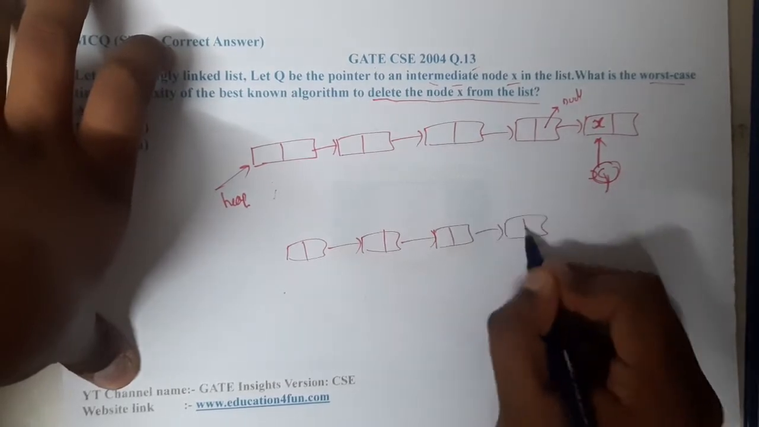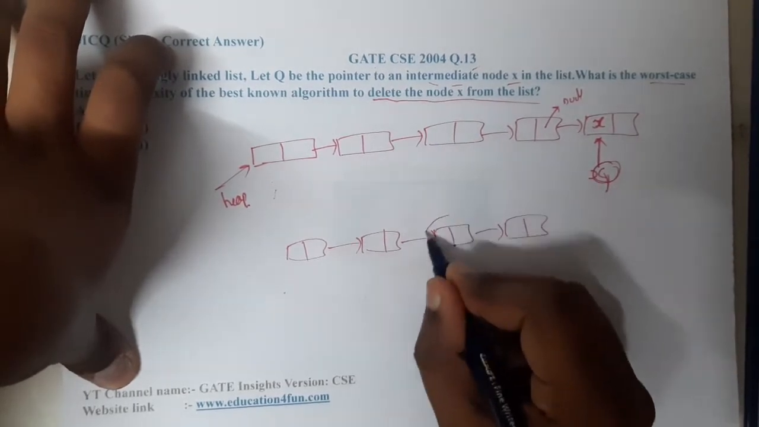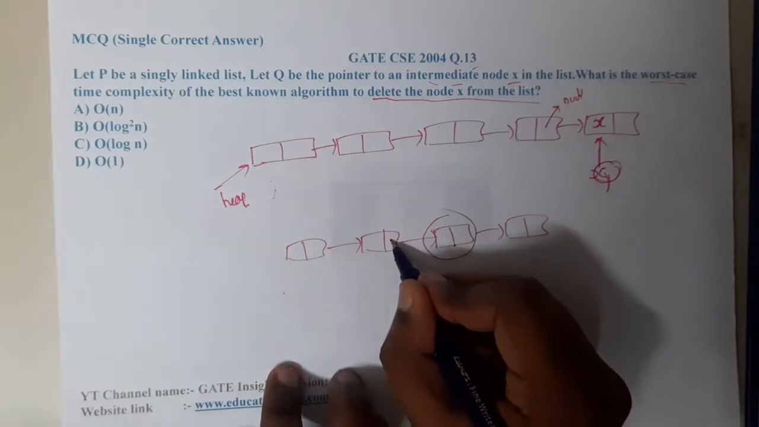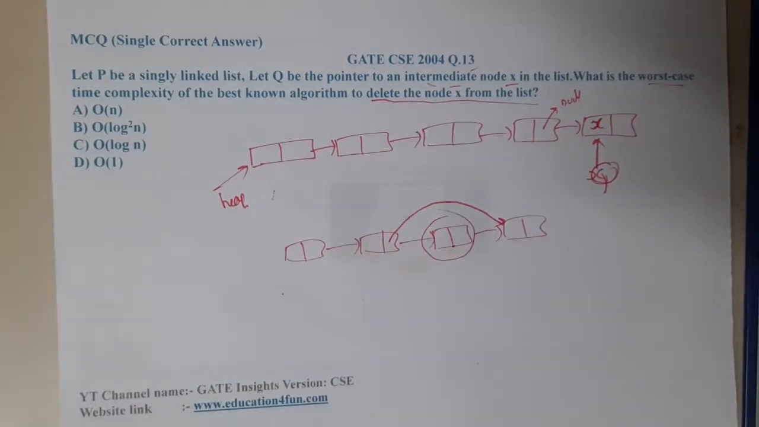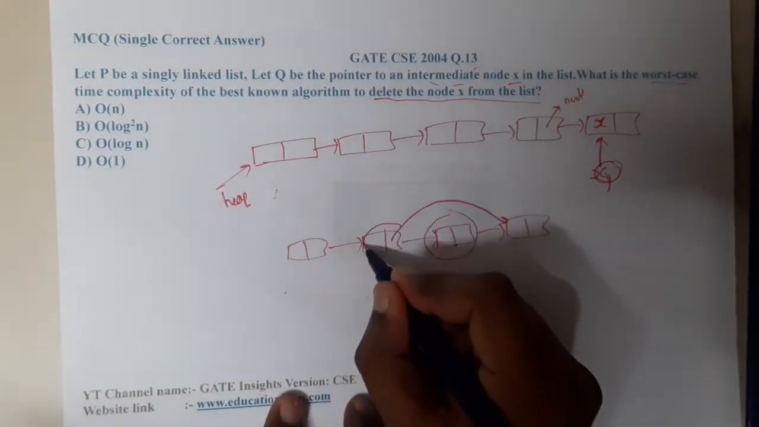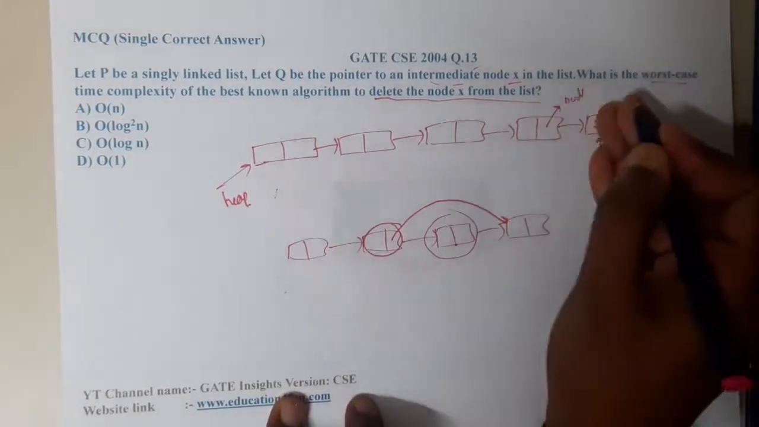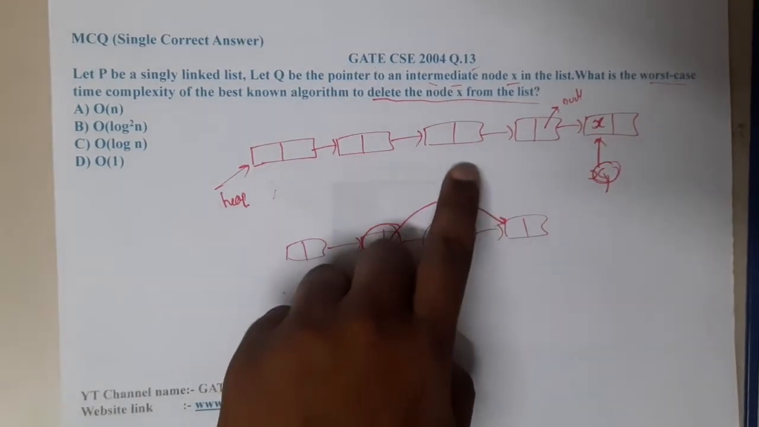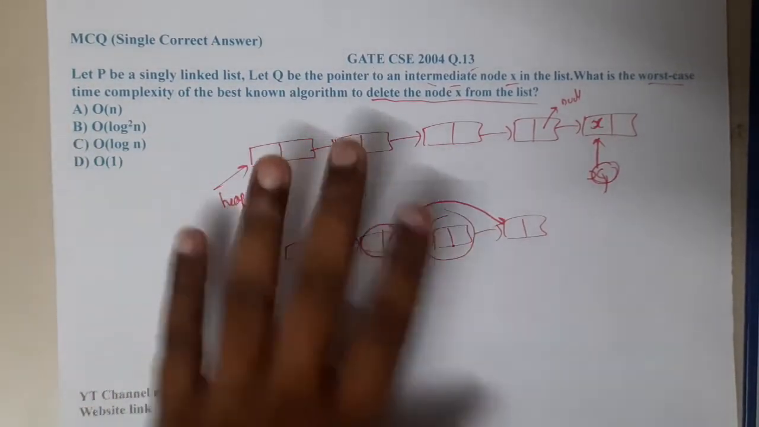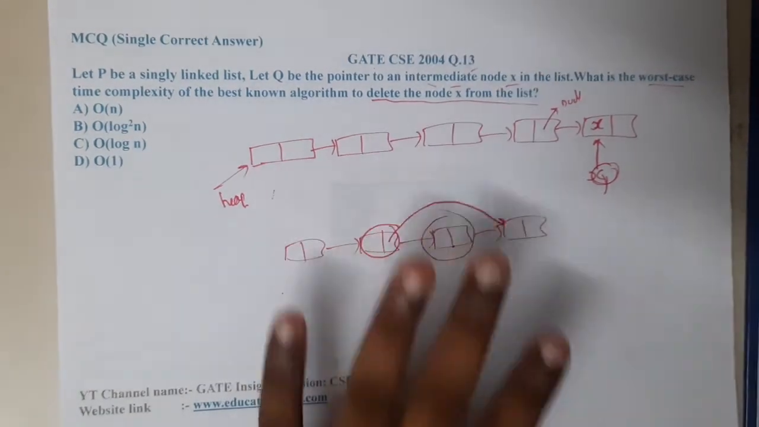If you are deleting a middle node, if you want to delete this node, what will you do? You should update this pointer to connect to this pointer, right? So indirectly, somehow you should access this pointer. How can you access the previous node, guys, in a linked list? It's a singly linked list. Remember, it's not a doubly linked list to have a previous pointer. We are not having a previous pointer. Then how are you going to access it?